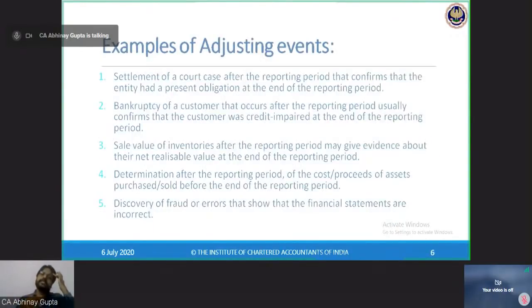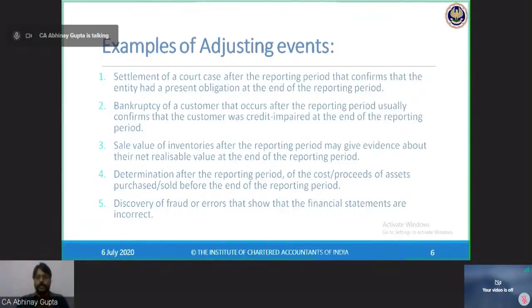So examples of adjusting events: settlement of a court case after the reporting period that confirms that the entity had a present obligation at the end of the reporting period. Now, examples of adjusting events. Adjusting events means those events which will be adjusted into the financial statements because these events have provided evidence of conditions existing at the date of the reporting period that these events are about to occur or may occur.